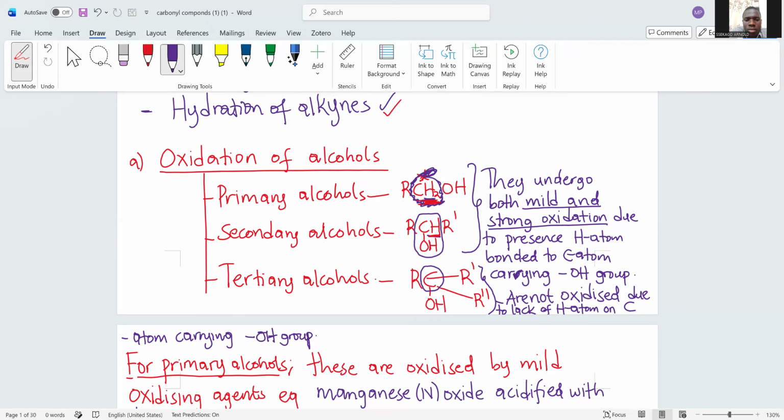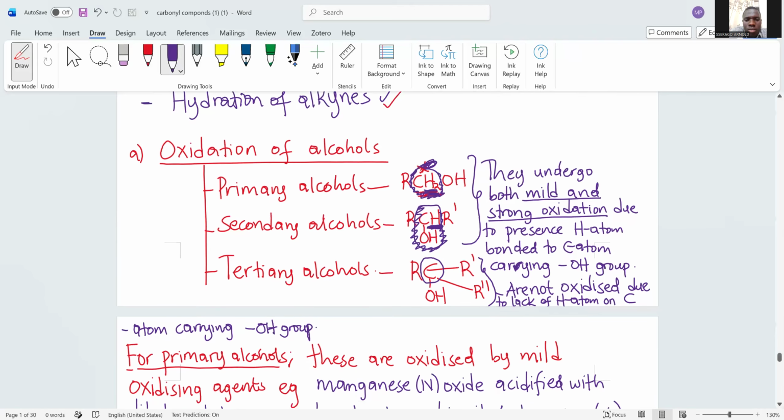But for secondary alcohols, look down here. There is only one hydrogen, I mean the hydrogen attached to the carbon carrying the functional group. Here we only have one hydrogen, so we can only remove one hydrogen. That's why they are oxidized once.